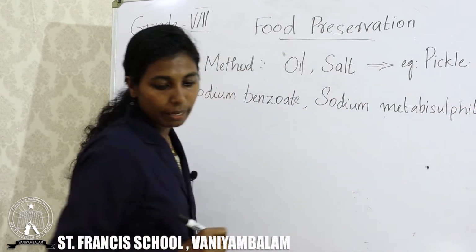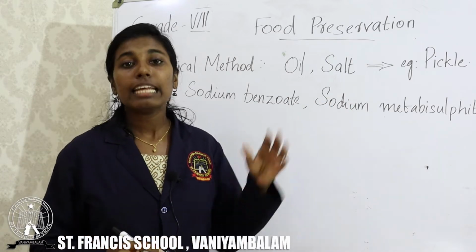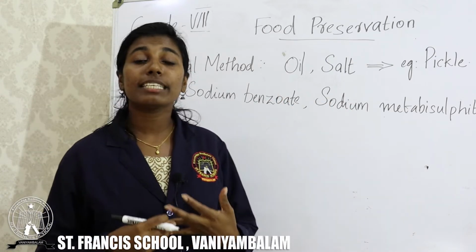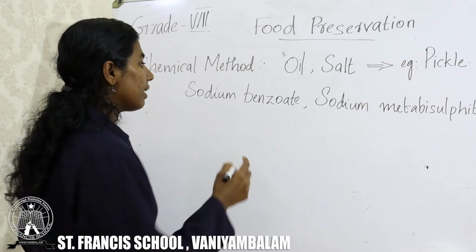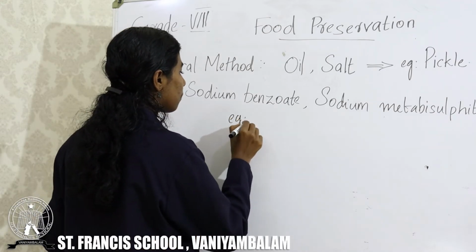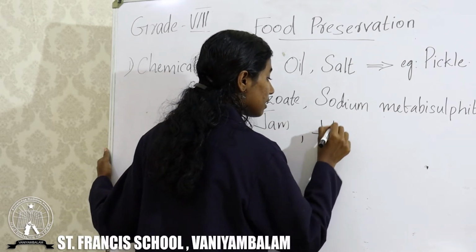Sodium benzoate and sodium metabisulfite. These are the chemicals which can be used to preserve some food items. Which food item? For example is jam, jellies.